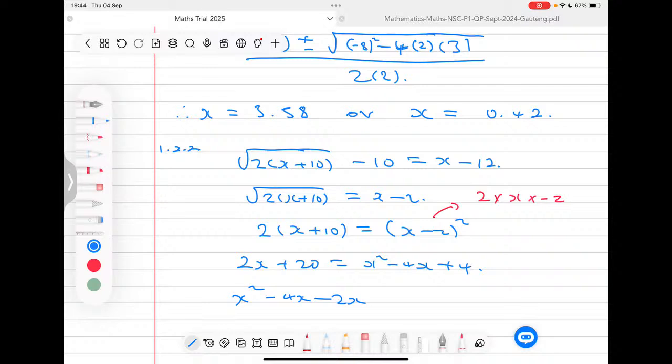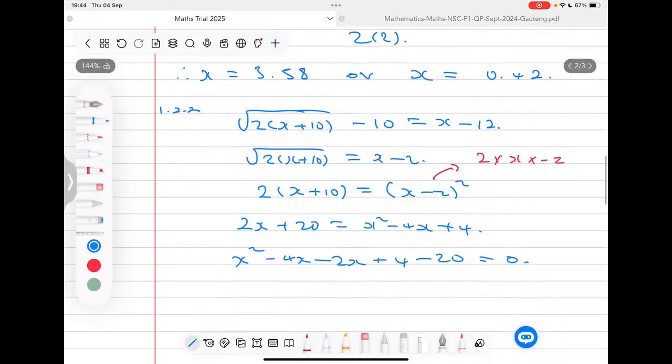And following that, I'm also going to have here the plus 4, and I'm going to take the positive 2 to this side so that it becomes a negative 20. So this becomes a negative 20. Now you'd notice that I've taken this and this to that side. So this means here I'm left with nothing. I'm left with 0, and I can write this side as a 0.